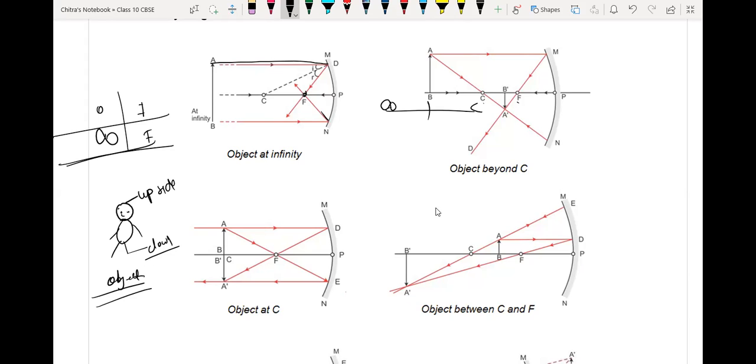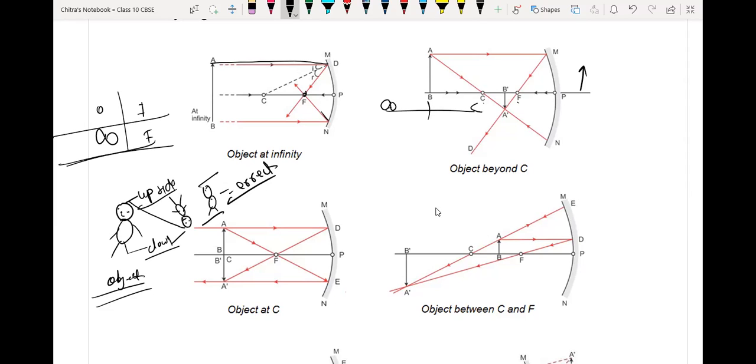I'm just going to explain to you first what is erect and inverted. Erect means, suppose this is the object and here we have the image now. If upside is up here and downside is down here, then it is called an erect image. And an erect image always forms above the principal axis like this. And for an inverted image, upside is down and downside is up, like this we have another image.